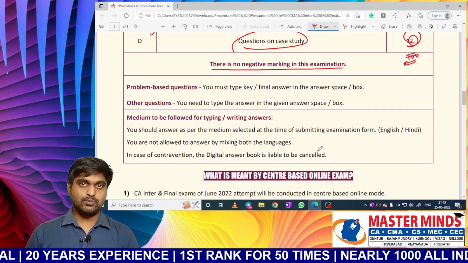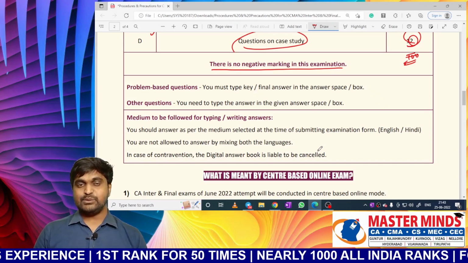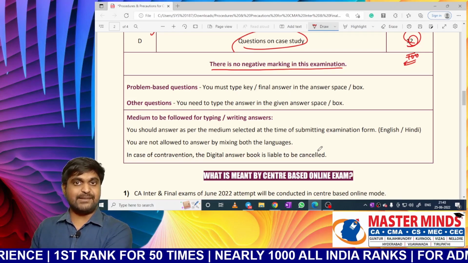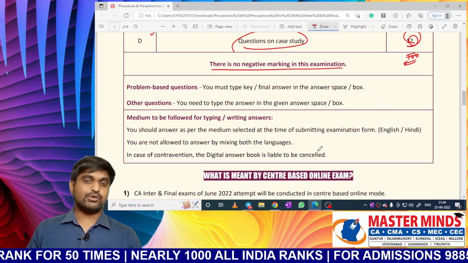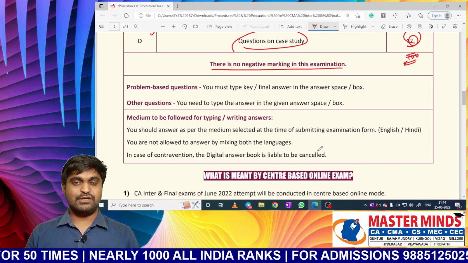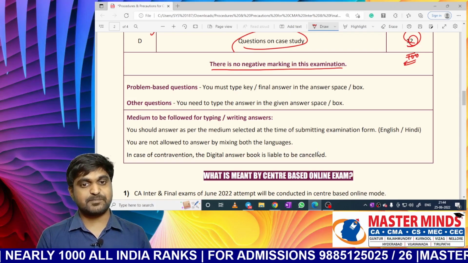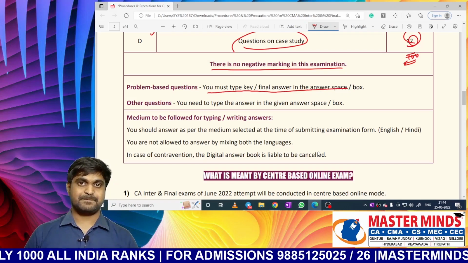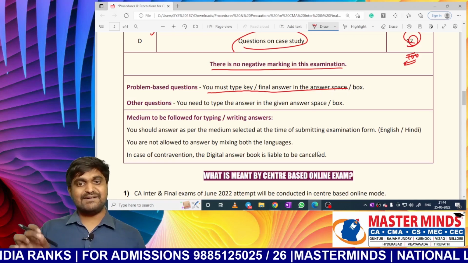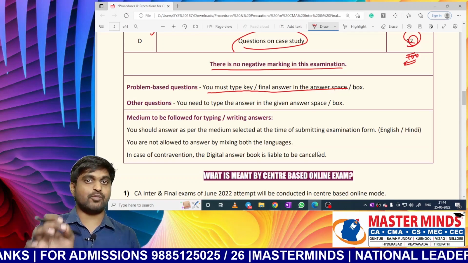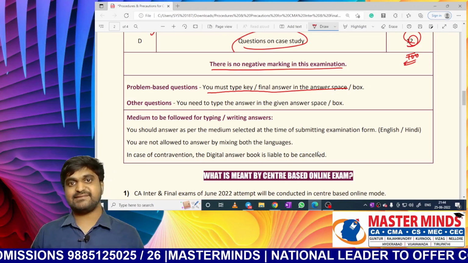Next one. So then how to provide answer for problem based questions, nothing but problematic questions? First of all, you need to take the rough sheets which are given by exam center. Sir, can we carry rough sheets with us? No. Exam center will provide rough sheets to you. So you need to make rough work on those sheets. After making all rough work, you will arrive at an answer. You should enter that answer in the box or space provided on the screen. No need to provide entire answer. Just provide the final key or final answer in the space or box which is provided on the screen. That means you need to type the final answer. That's it. No need to give step-by-step analysis.